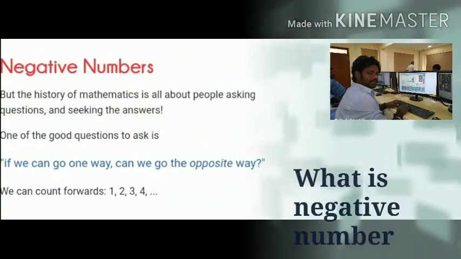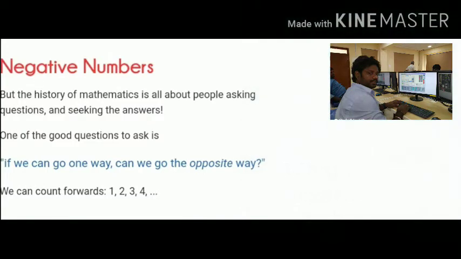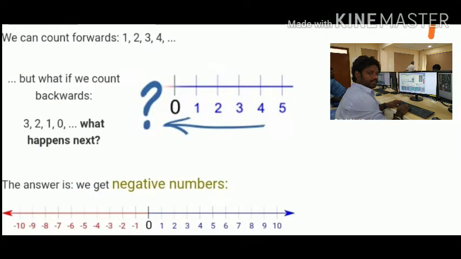Negative numbers. The history of mathematics is all about people asking questions and seeking answers. One of the questions is, if we go one way, can we go the opposite way? Yes. Suppose I count 1, 2, 3, 4, I can count in reverse also, 3, 2, 1, 0. So after 0, what happens next? That gives some new indications about negative numbers.